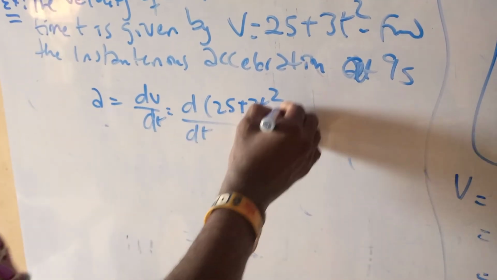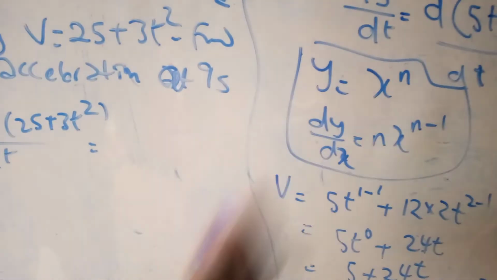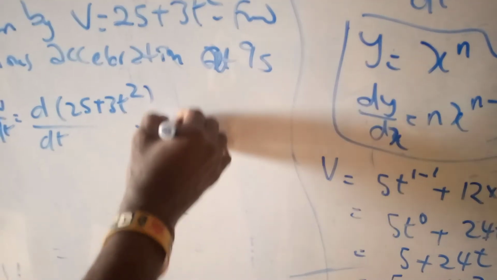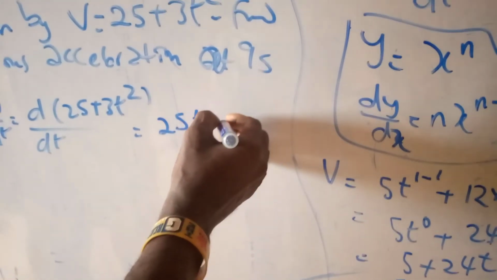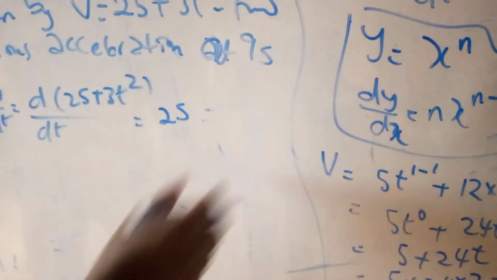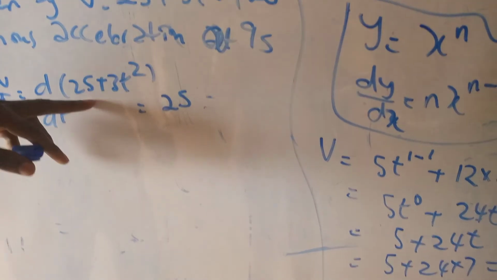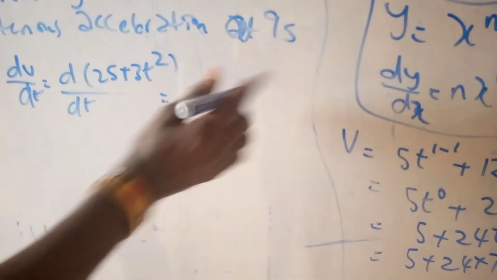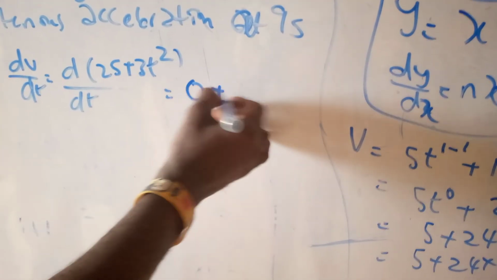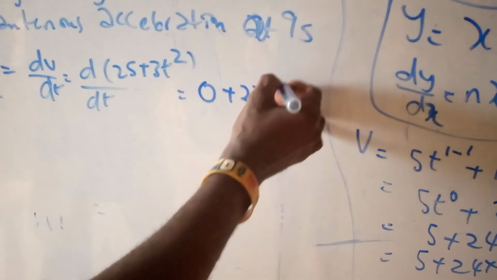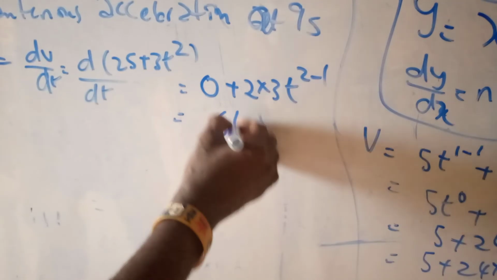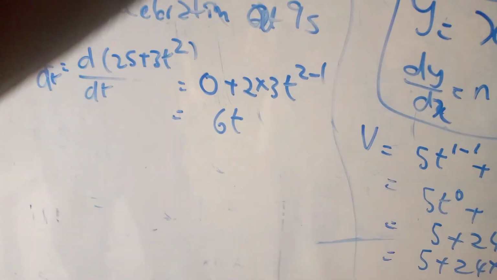If I differentiate, the 25 becomes 0, sorry, we're not integrating, since it does not have any variable, it becomes 0, because there's nothing to differentiate there. This becomes 2 times 3, t to the power 2 minus 1. So it becomes 6t.